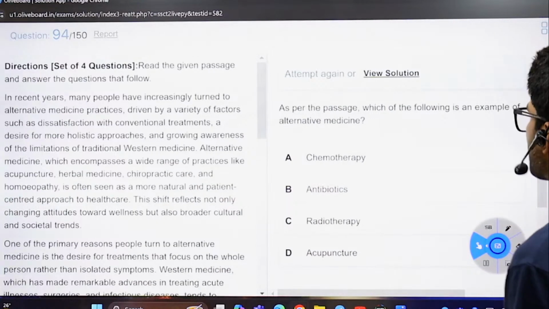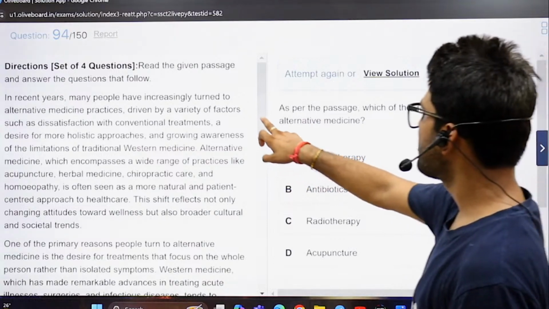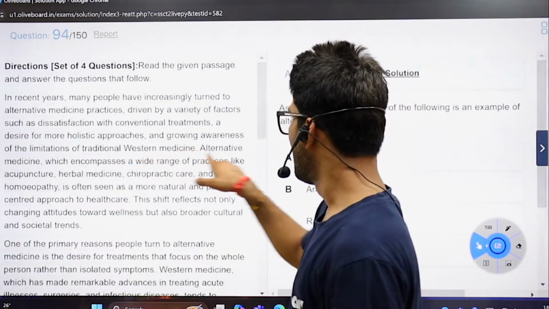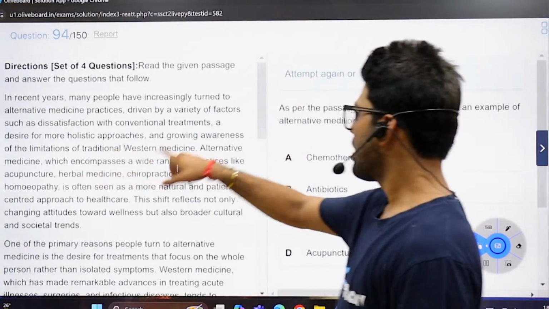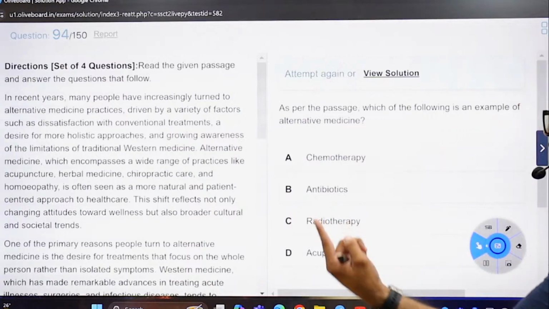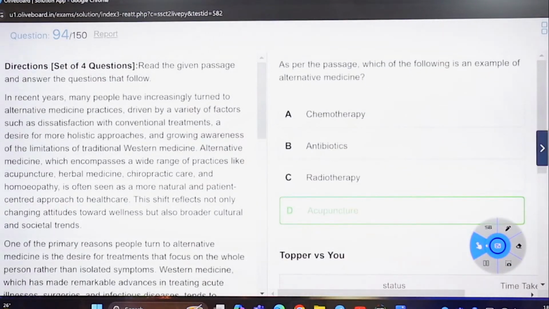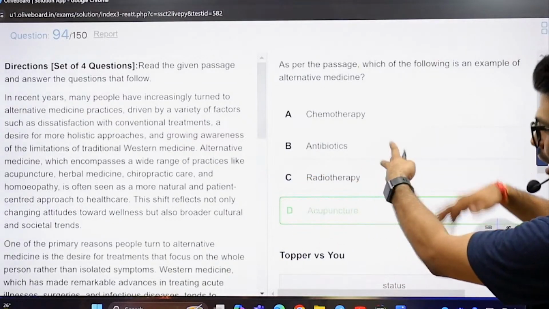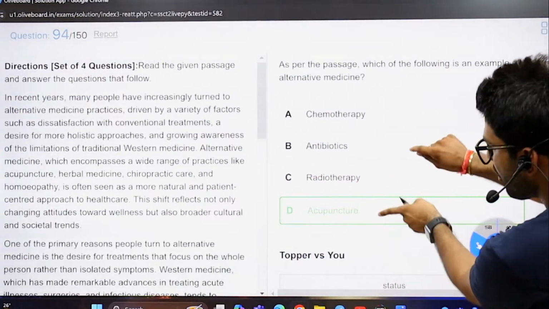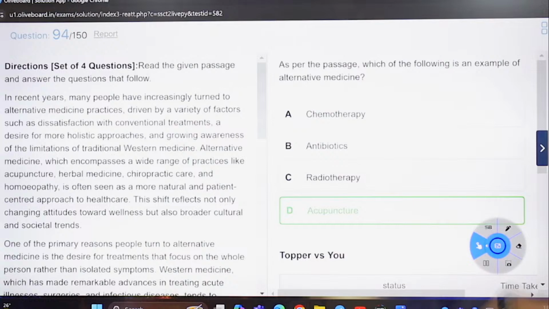As per the passage, which of the following is an example of alternative medicine? Marked straight out there. Alternative medicine, which encompasses a wide range of practices like acupuncture. We have this. Done. Not the others. Herbal medicine, not in the options. Not even possible. How would I click a couple of options? Chiropractic care, not there. And homeopathy, not there.